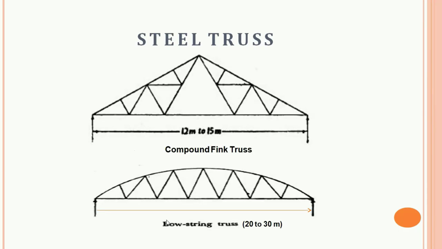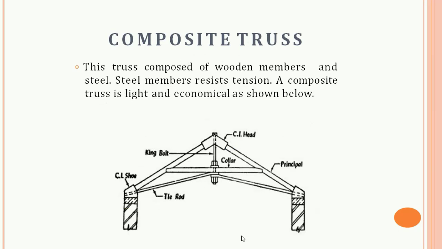So basically this is a diagram of the steel truss, compound frame truss and the bow frame truss. Span up to 20 to 30 meters. Then composite truss. Basically this truss is composed of wooden members and steel members to resist tension. A composite truss is light and economical, as you can see in the figure as well.